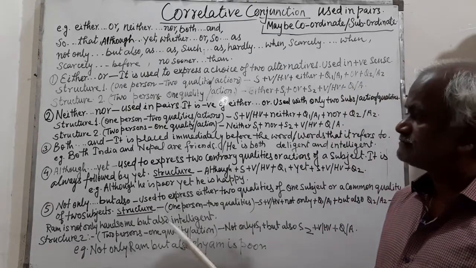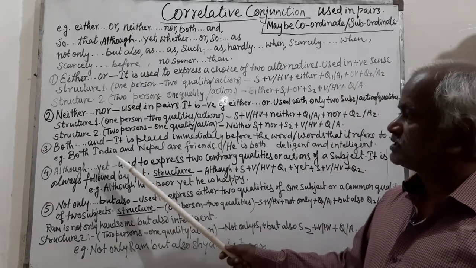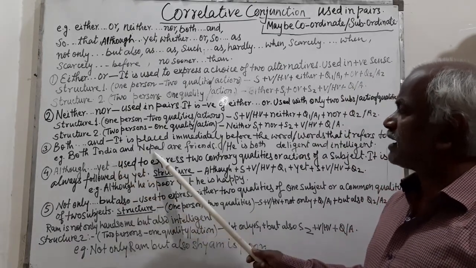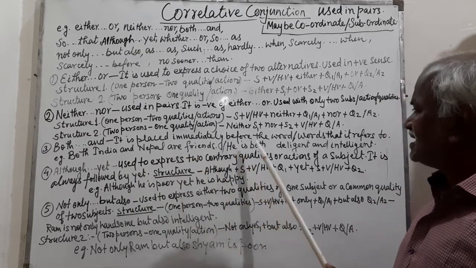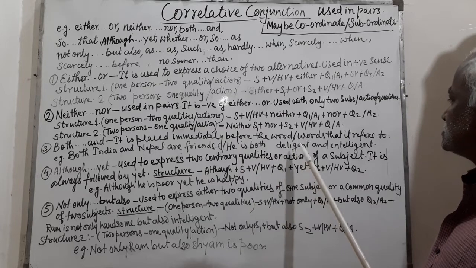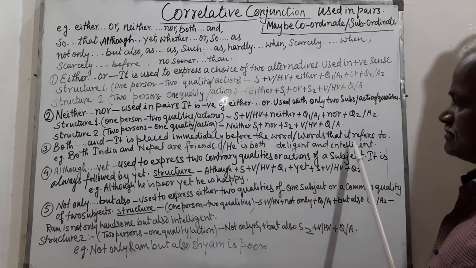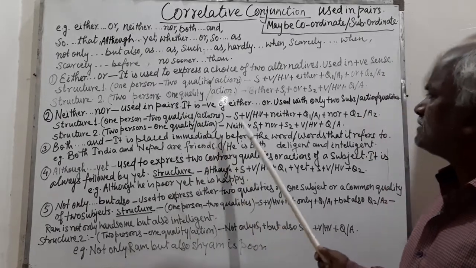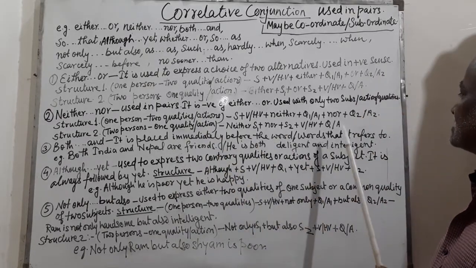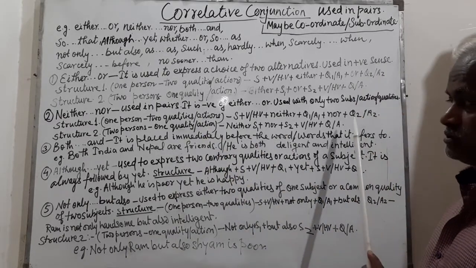For example, both India and Nepal are friends. Another example is, he is both diligent and intelligent. That means it is placed immediately before the word or words that it refers to.